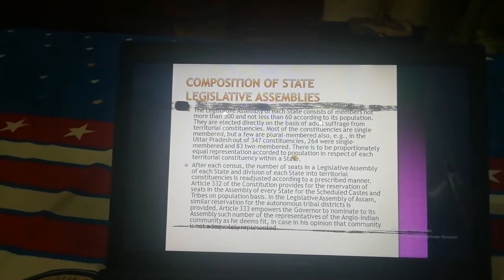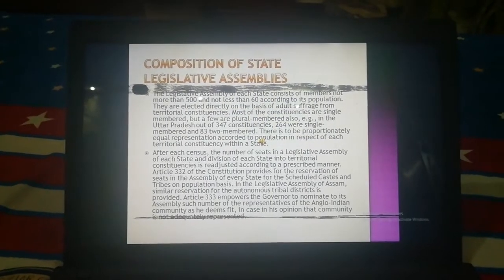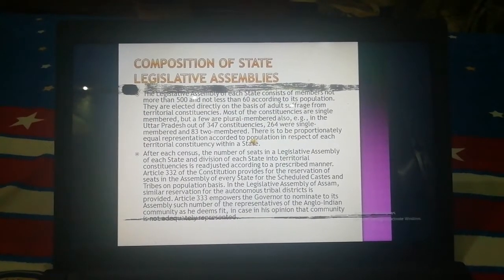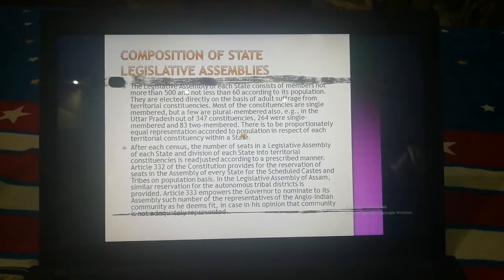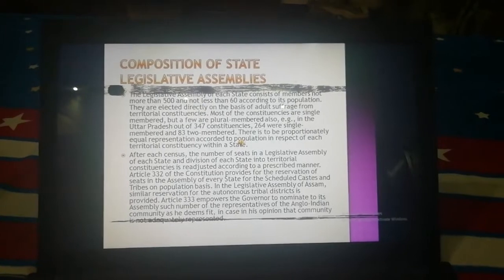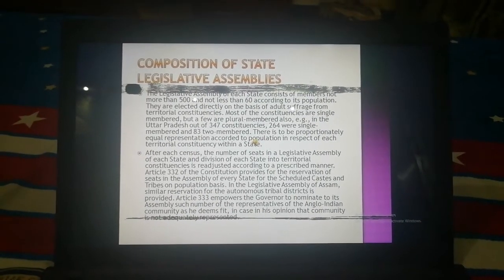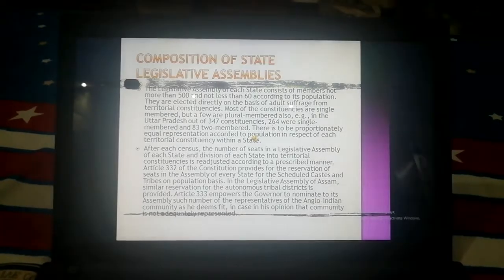This is to ensure proportionally equal representation according to population in respect of each territorial constituency within a state. After each census, the number of seats in the legislative assembly of each state and the division of each state into territorial constituencies is readjusted in a prescribed manner.